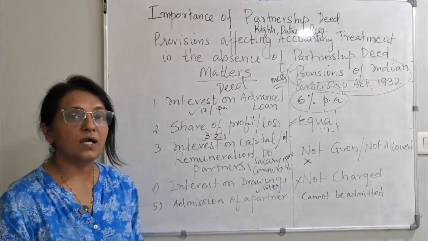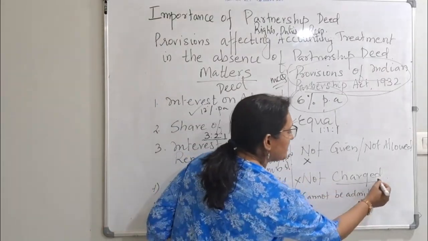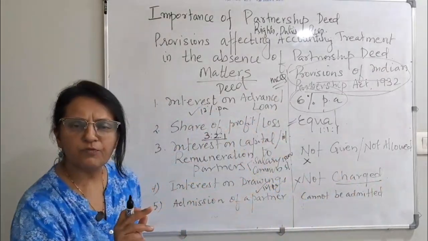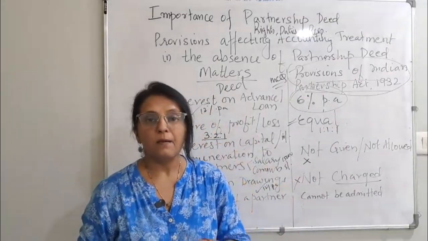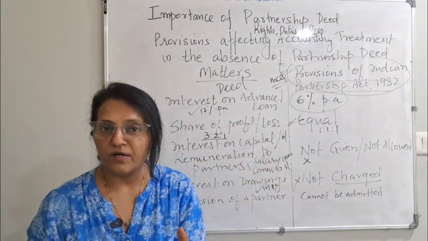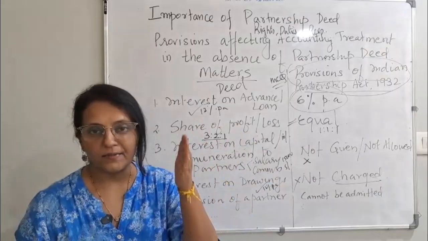Why do we say charged? Because it is an income for the firm, expenses for the partner. Why do we call interest on drawings as charged? Because it is an income for the firm and expenses for the partner.